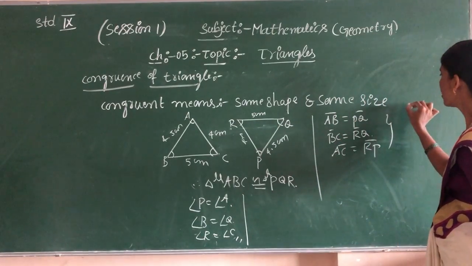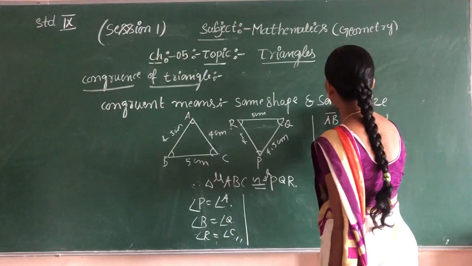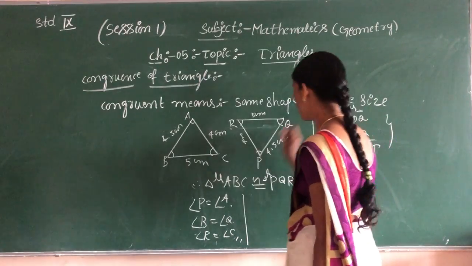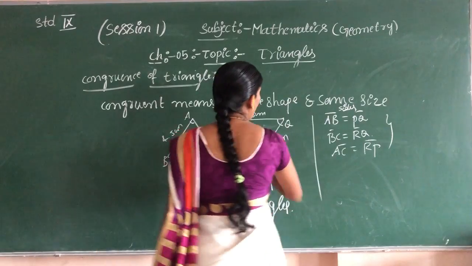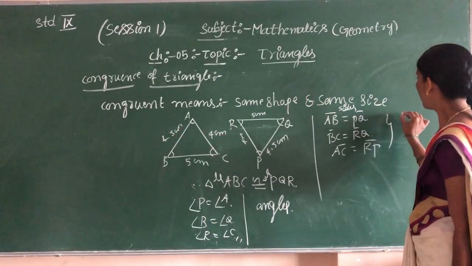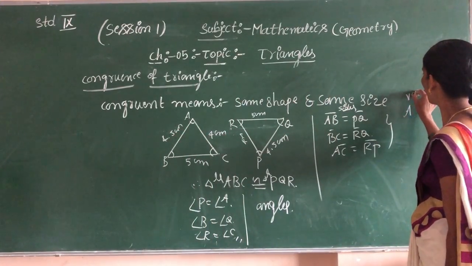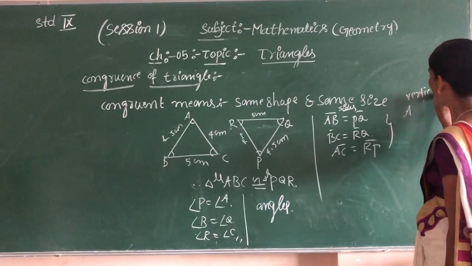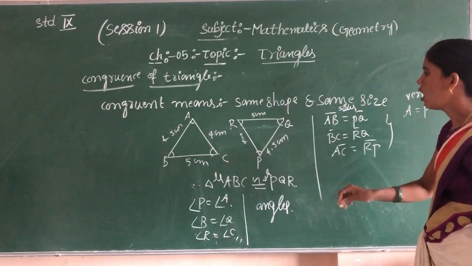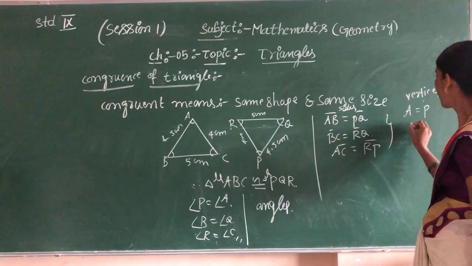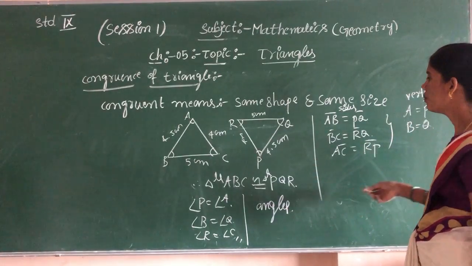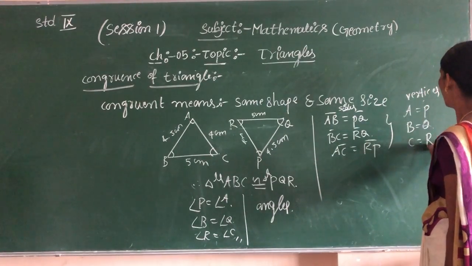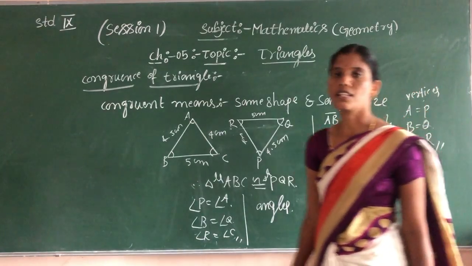Next, vertices. Sides are nothing but arms. This is the angles. Next, vertices: A is equal to P, B is equal to Q, and C is equal to R. This is the CPCT.